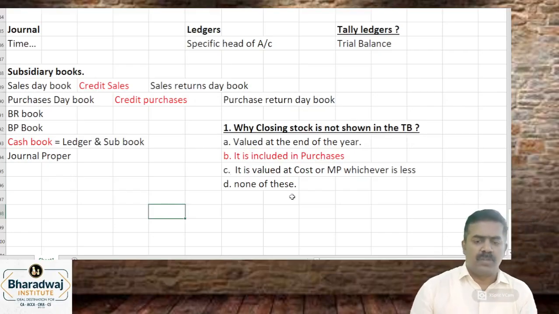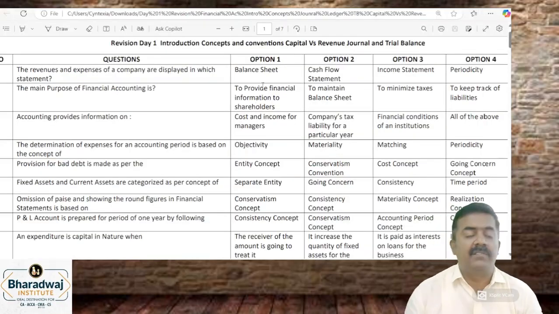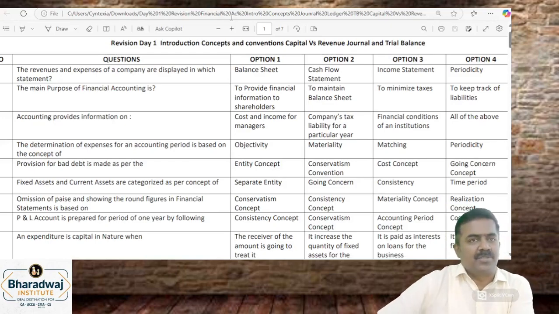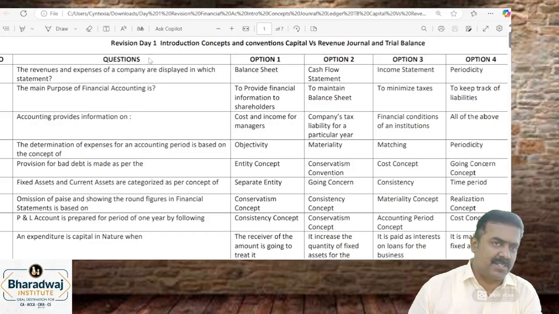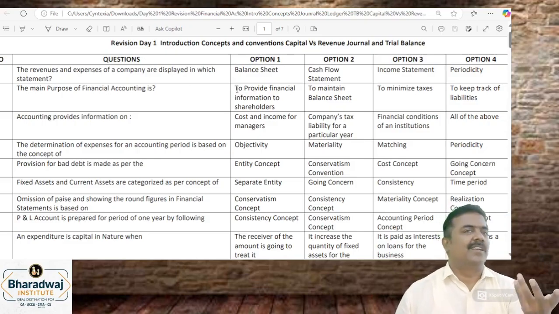Purchases. So for today's requirement, we revised the concepts. We revised which one? Concepts. Now time to solve which one? Multiple choice questions. Now multiple choice questions, if I keep giving the answer, it will be boring.